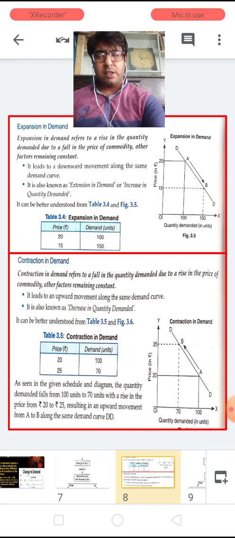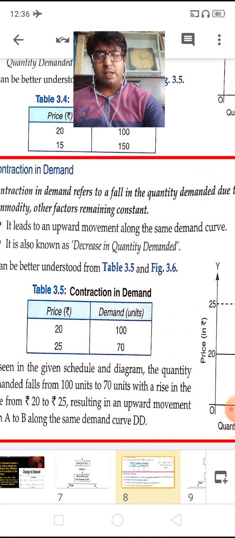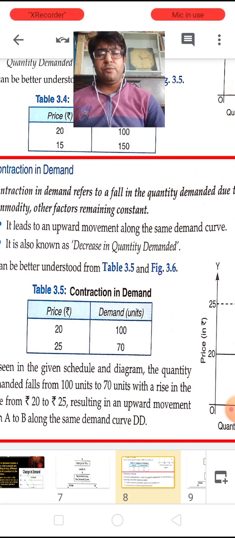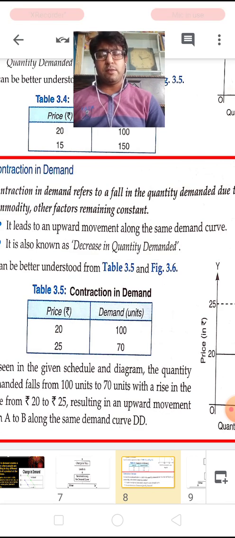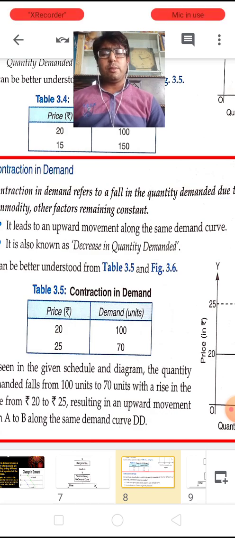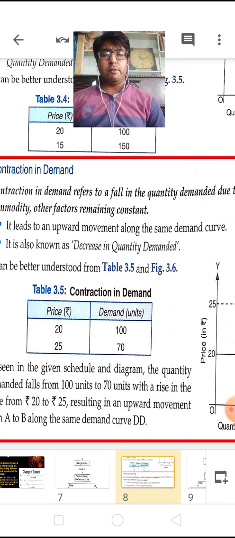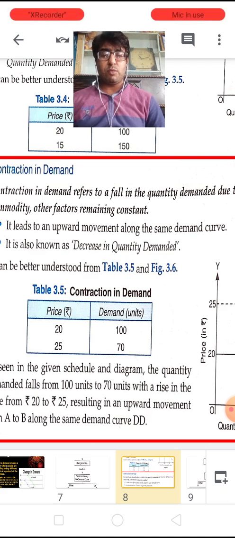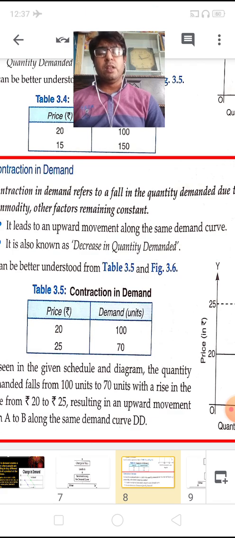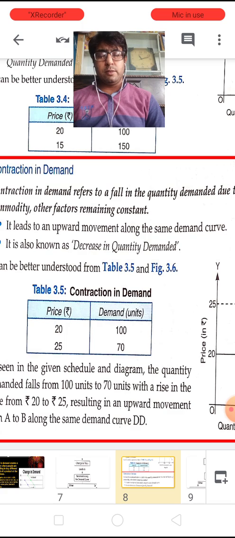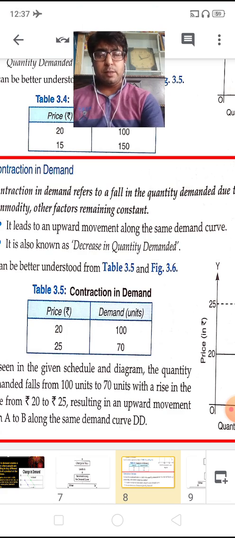For this contraction of demand, we have a table like 3.5, which explains that the price of the commodity is 20 and the quantity demanded is 100. As such, the price increases from 20 to 25. The quantity demanded of the commodity decreases from 100 to 70. So this is known as a contraction in demand due to the increase in prices.